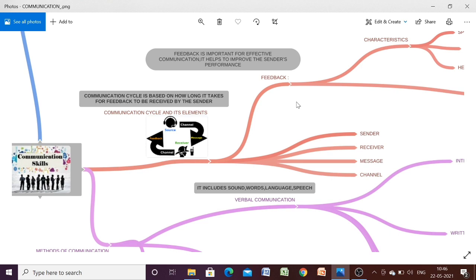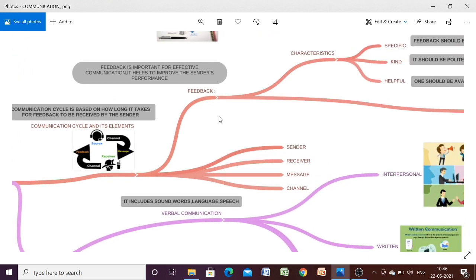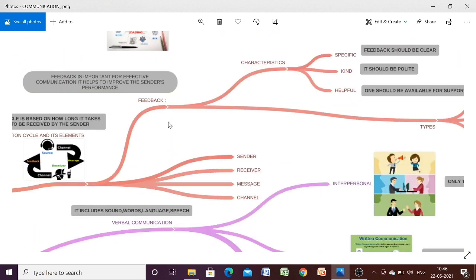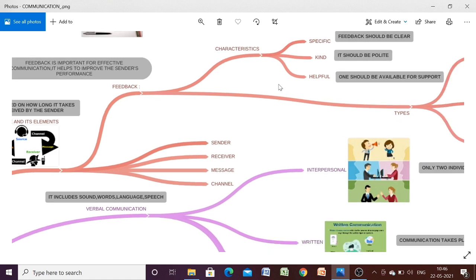Now again, good feedback has some characteristics. Let us discuss those characteristics. Good feedback must be specific, must be kind, must be helpful. So when you are giving feedback to someone, it should not be general comments, it should be specific, and it should be kind, meaning your feedback should be in a polite way. It should not be rude, it should not be harsh. Similarly, you must be helpful, and you must also be available for support.